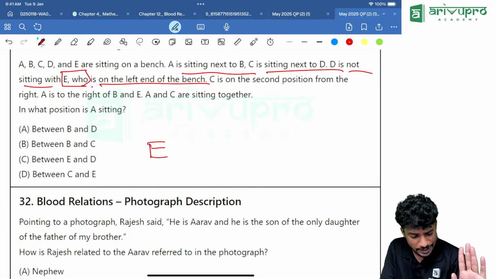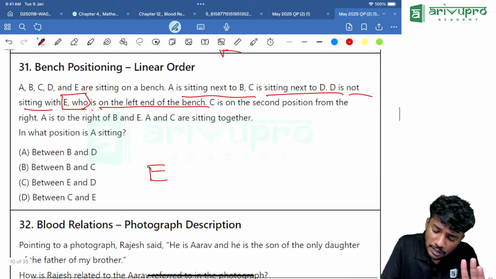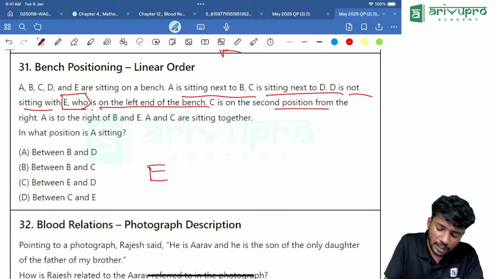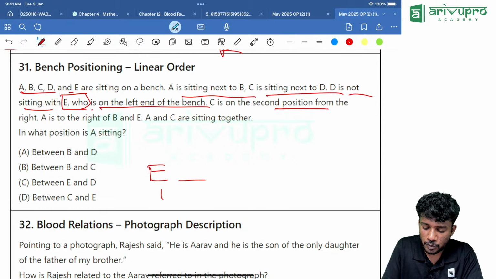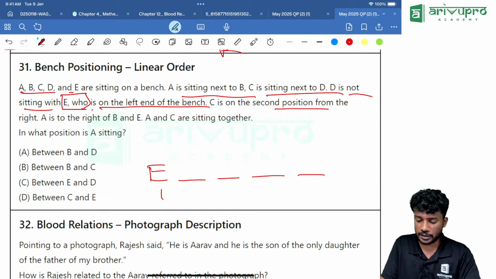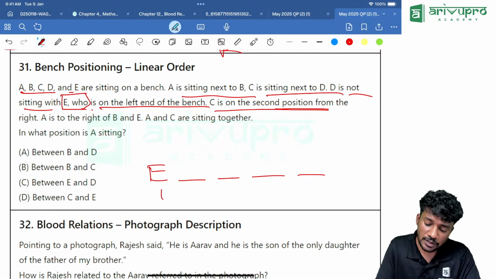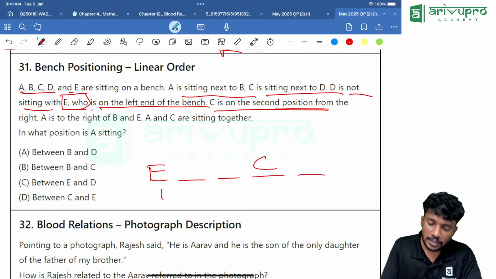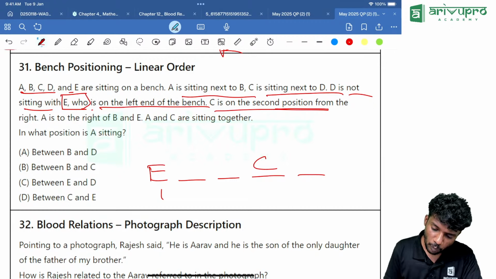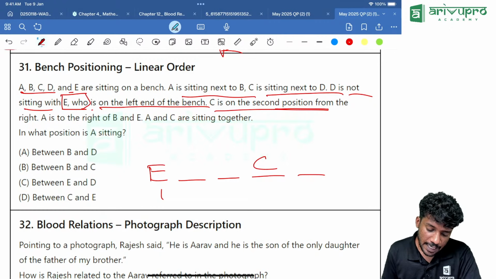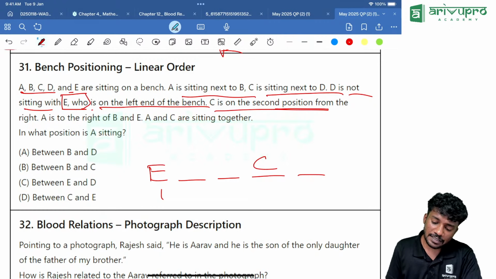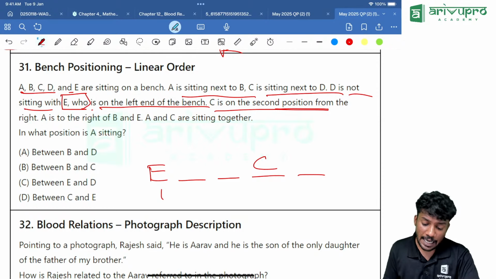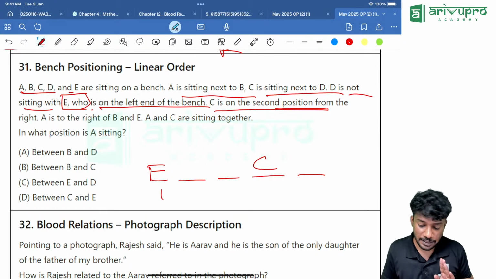Yes. Then what is given over here? C is second from the right. That means in total how many people are there? 5 people are there: 1, 2, 3, 4, 5. C is second from the right, so C is somewhere over here. Then A is to the right of B, and A and C are sitting together.